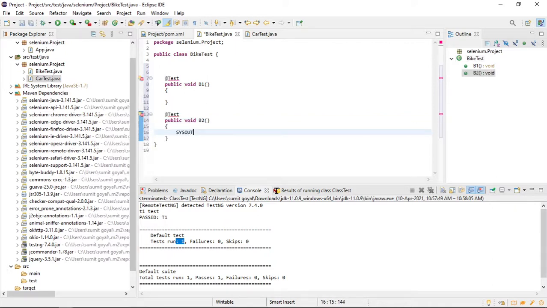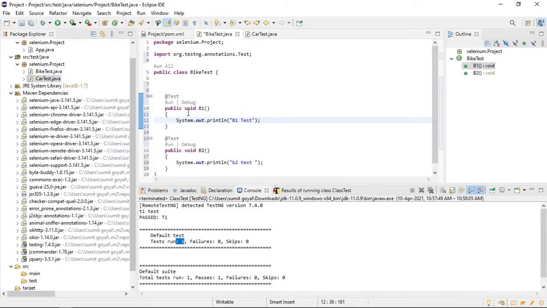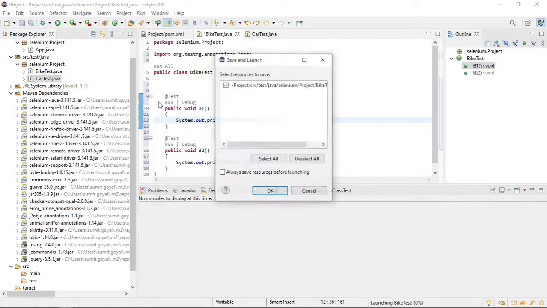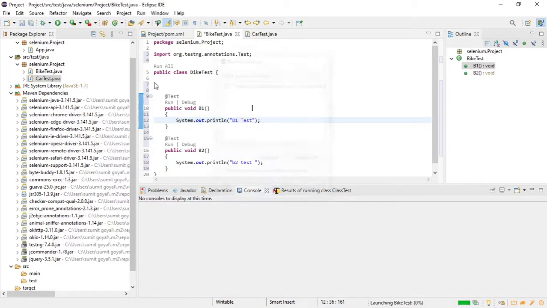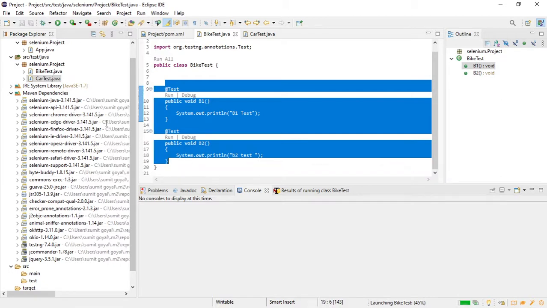Let me print some dummy data here: B1 test, sorry, B2 it is, and here as well B1 test, and import the package. You do not have to write public static void main when you are working with TestNG, right? Similarly, if I just run this class as TestNG test, whatever test cases you have defined here will run. Let us see what the output is.